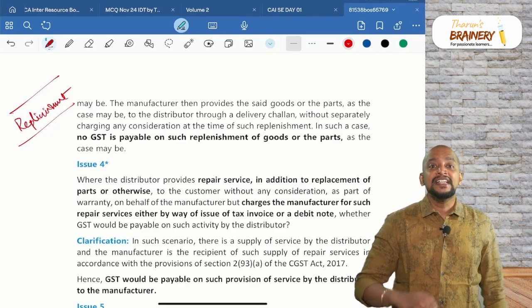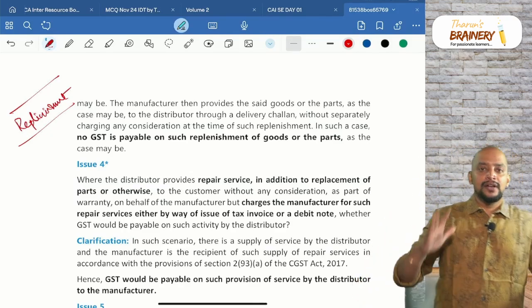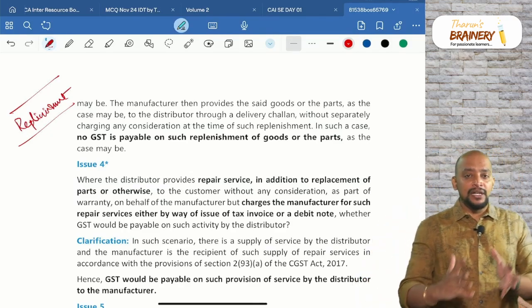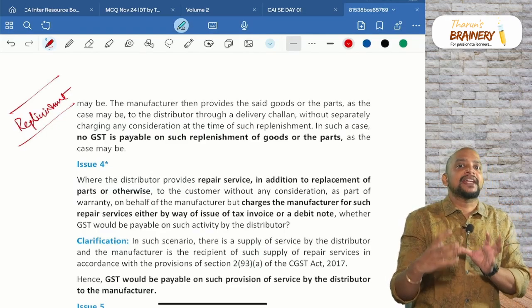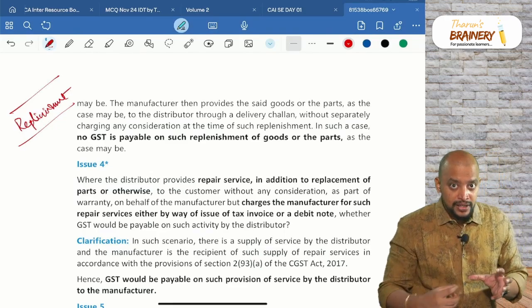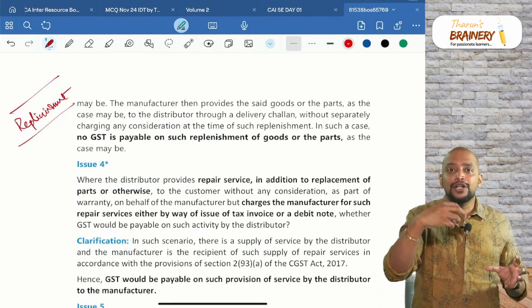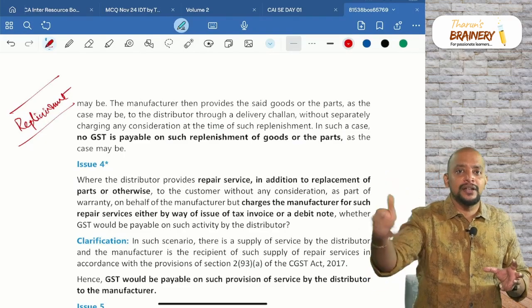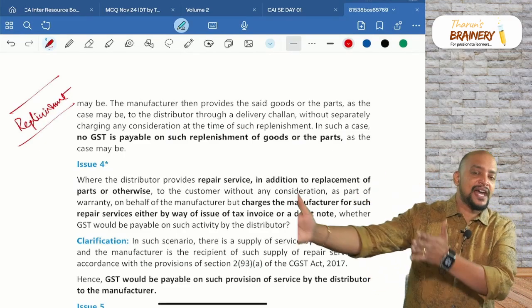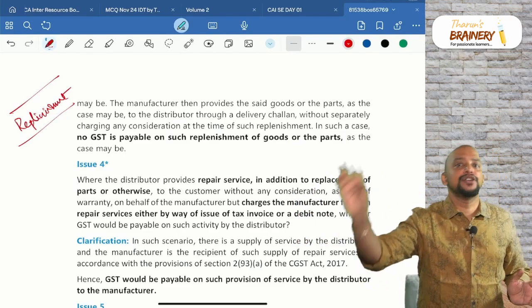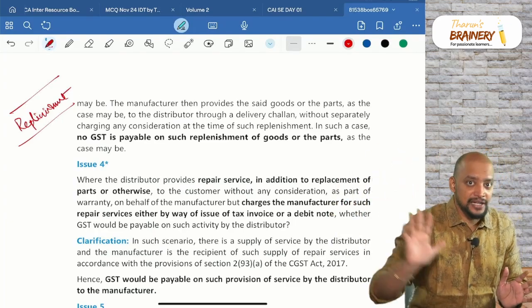Replenishment means replacing. So again going back to the example, the service center got 100 numbers of parking sensors. One parking sensor they took and used for a warranty replacement, and they are not charging anything.